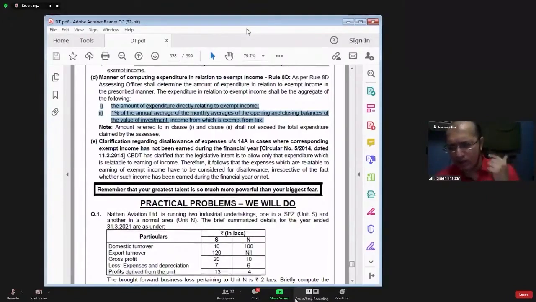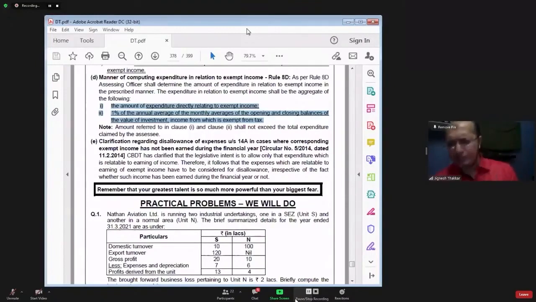So this telephone expense, which was incurred for making these two calls, was incurred for purchasing the shares. From those shares you want dividend income. That dividend income is exempt. So this telephone expenditure for making these two calls should also be disallowed.